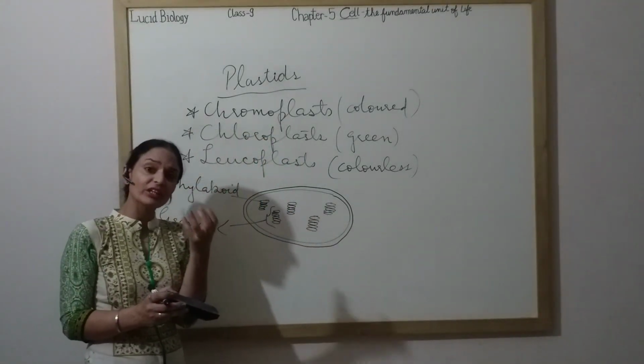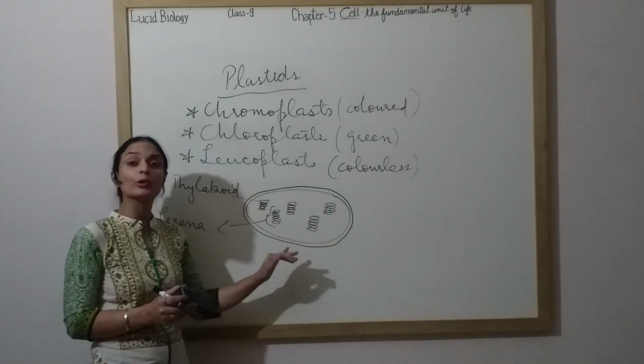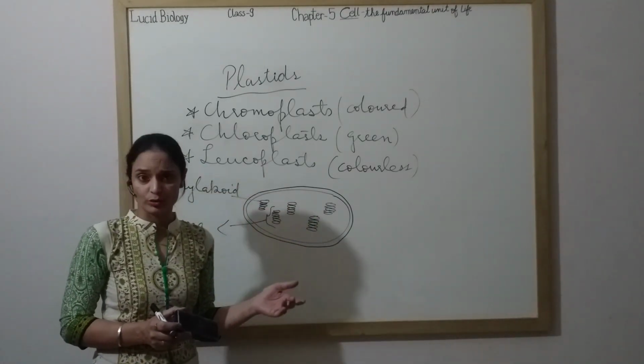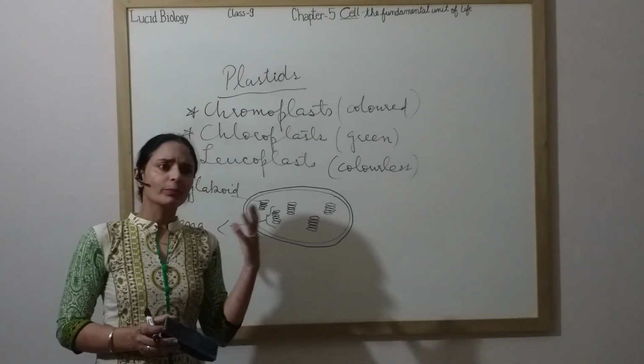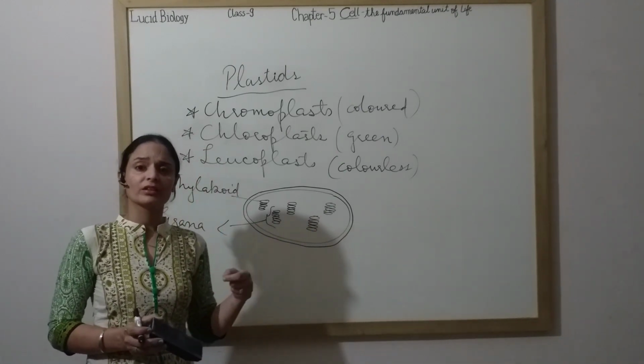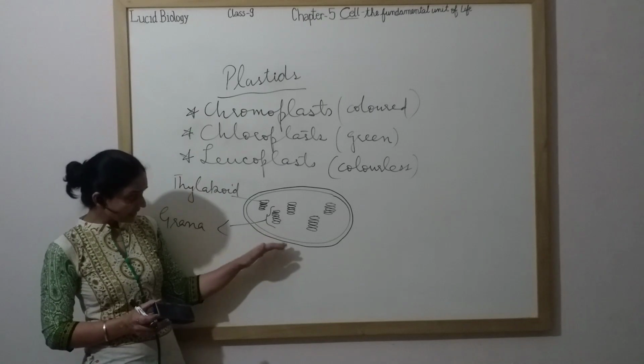Actually, thylakoids have the green colored pigment. We are making a diagram of basically chloroplast, which imparts green color to the plant. Why are leaves green? Sepals are green, the stalk of the plant is green. That is because of this type of plastids.